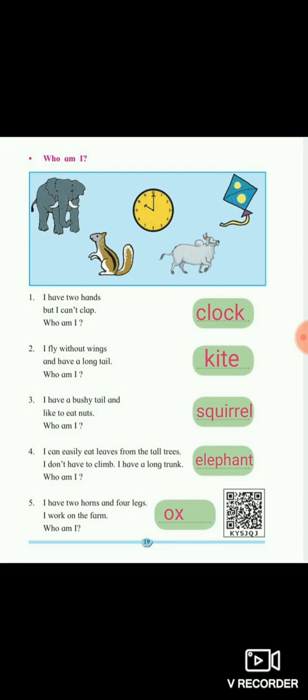E-L-E-P-H-A-N-T, elephant. Fifth one: I have 2 horns and 4 legs. I work on the farm. Who am I? Ox, O-X, ox. So students, have you all completed the answers? Yes. Those who have the textbook are supposed to write the answers in the textbook. And those who do not have the textbook can copy the same questions in their English notebook and write the answers in the notebook.